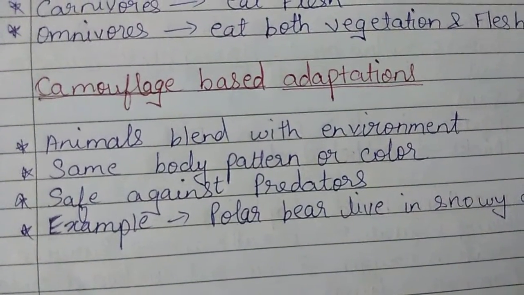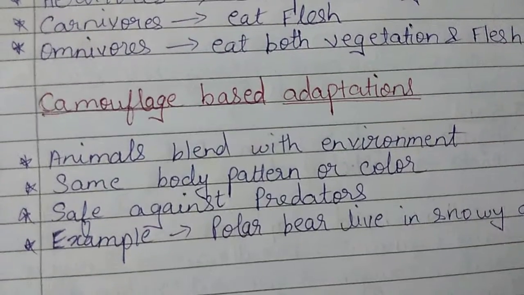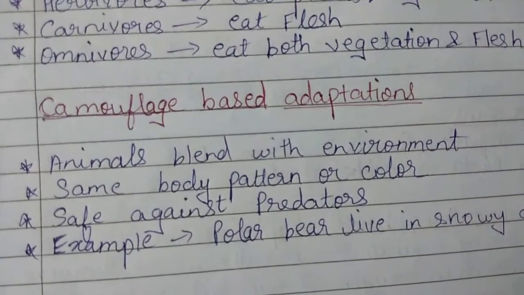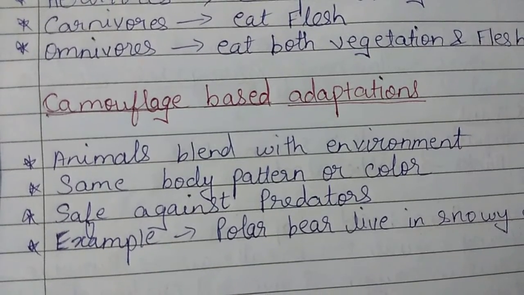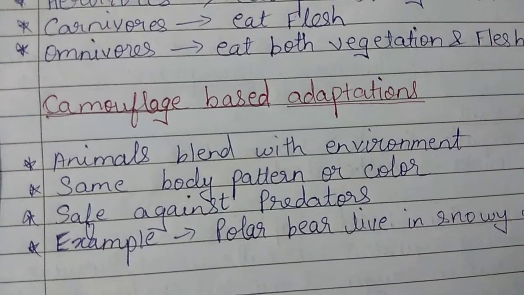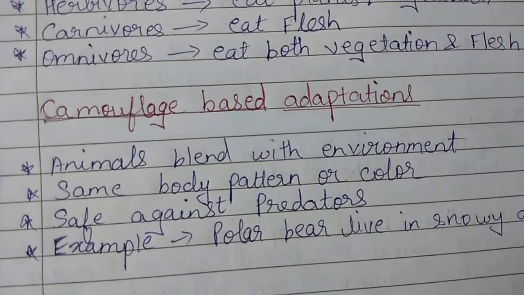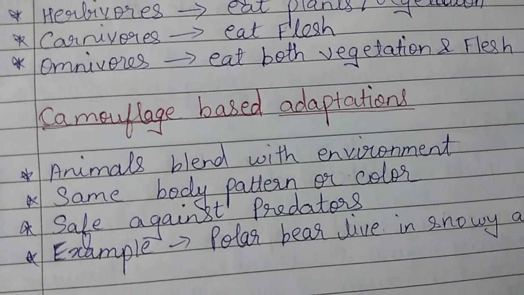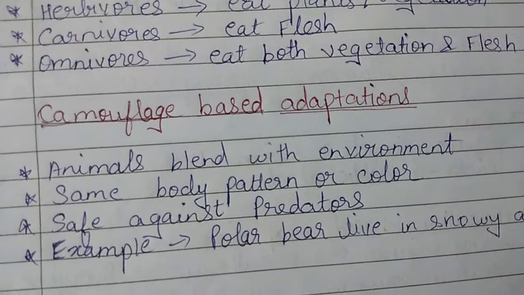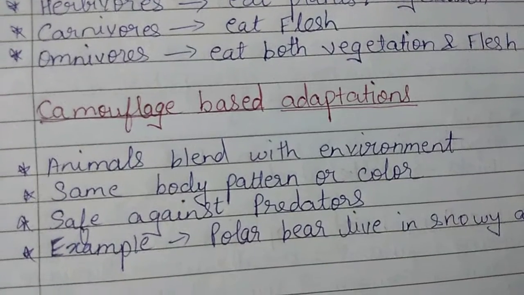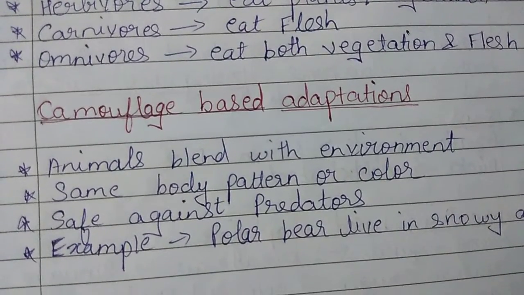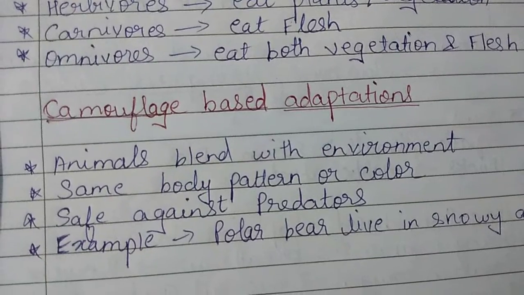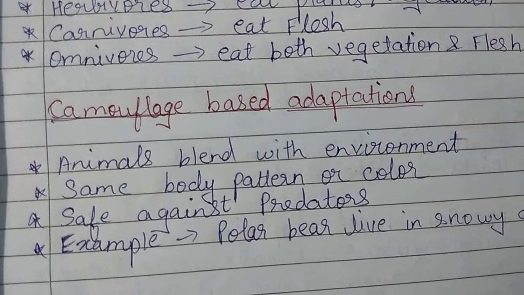One more example is polar bears. If you have seen polar bears, they are white in color. Why are they white in color? Because they live in snowy areas. Snow, we all know, is white. So to protect themselves against predators, and since they live in snowy areas, they have adapted to the color white. So polar bears are white in color since they live in snowy areas.